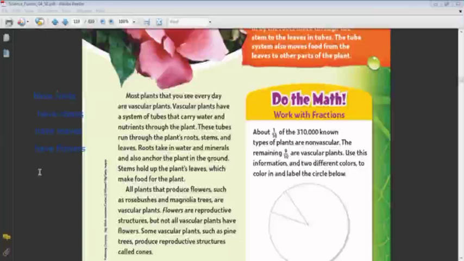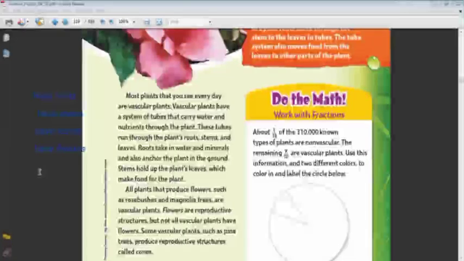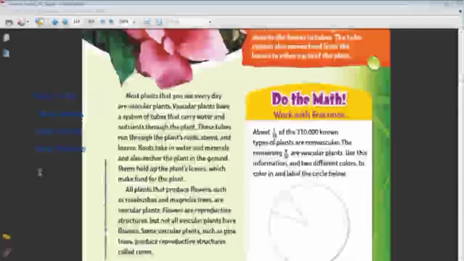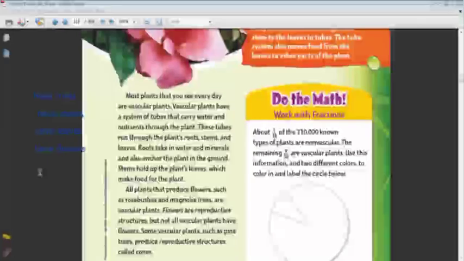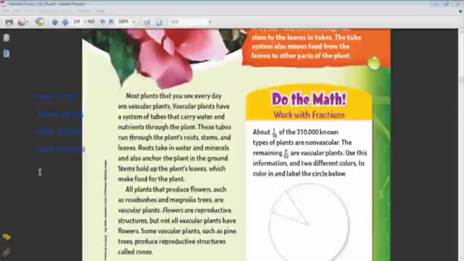Okay, Karma? This is the difference between non-vascular and vascular. The non-vascular plants have no roots, no stems, no leaves, no flowers. They only have leaf-like and root-like structures, and they can soak up water like a sponge, and they don't grow very high. This is the non-vascular plant. If we talk now about the vascular plant, it has roots, it has a stem, it has leaves, it has flowers. Okay, what is the function of the roots, Karma?